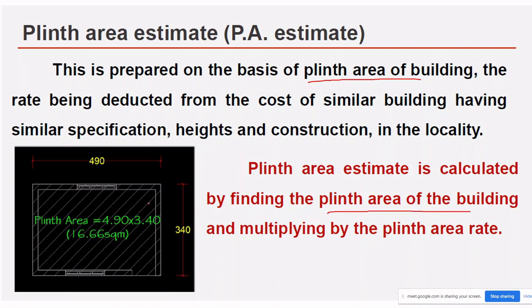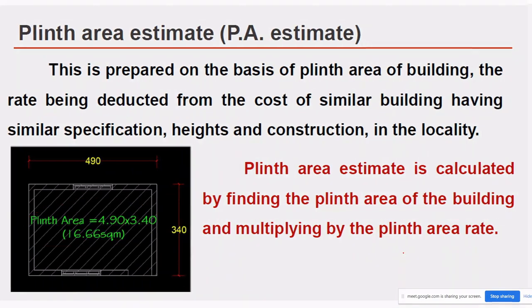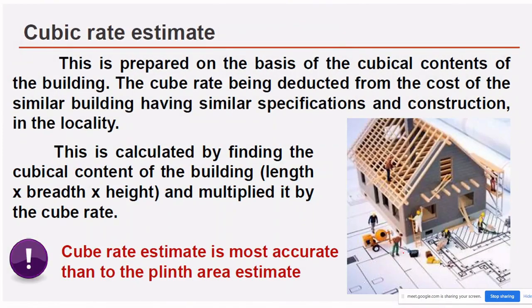I already told you how to calculate this. This rate is in the SR book. Whatever rate is provided in the locality, we take that rate and multiply, and we get the plinth area estimate. The next is the cubic rate estimate.